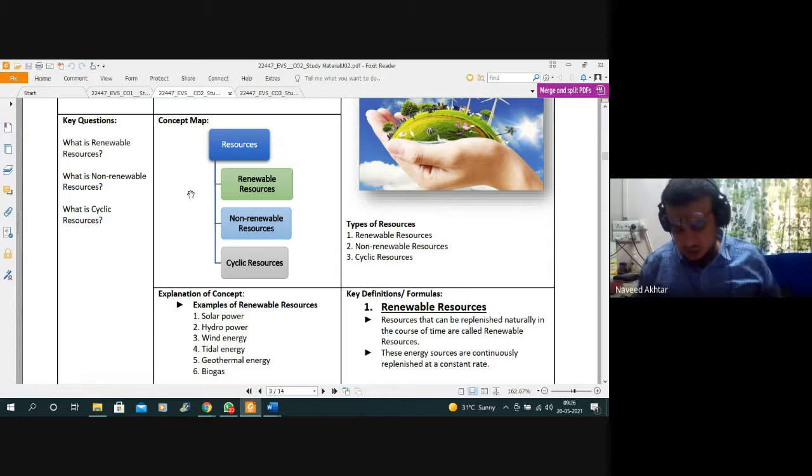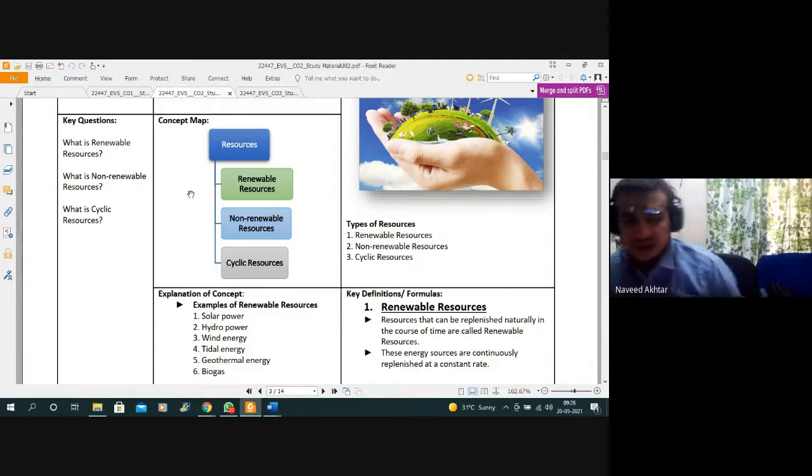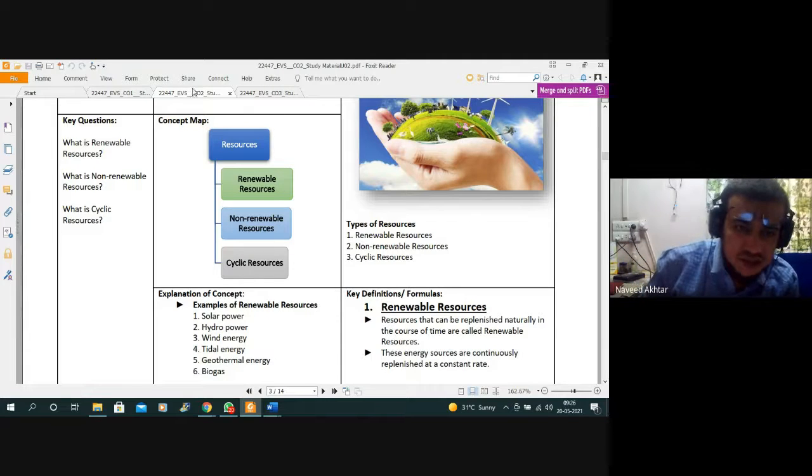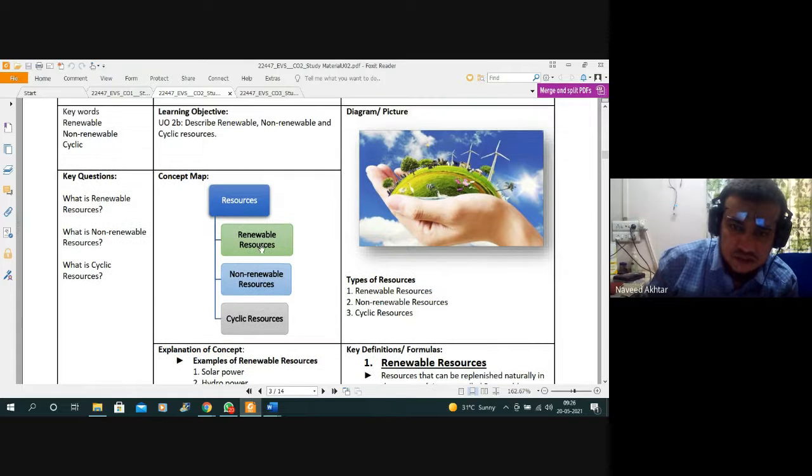And you can see the renewable resources, that is solar power, hydropower, wind energy from the windmill, and the tidal energy, where tidal waves or sea waves are there, and we are utilizing that energy.